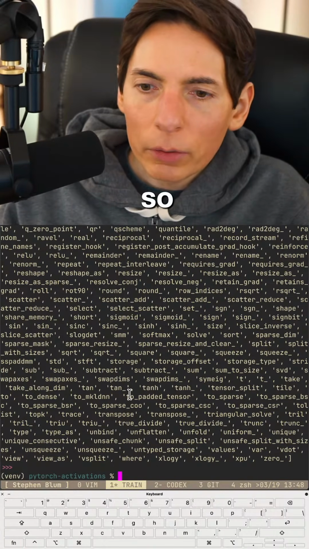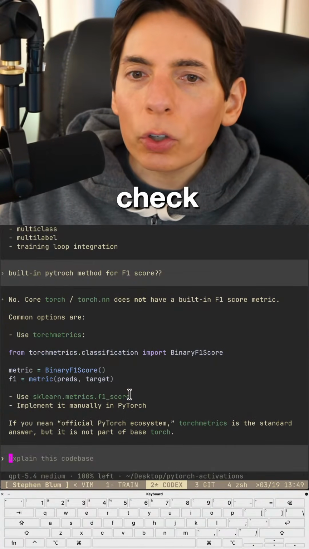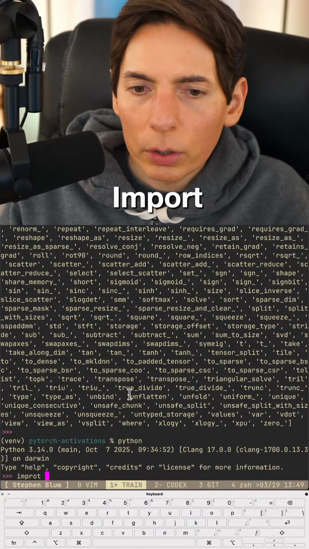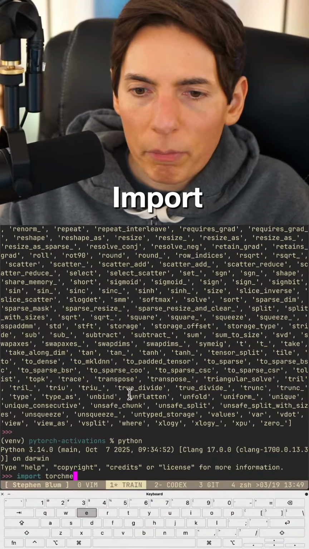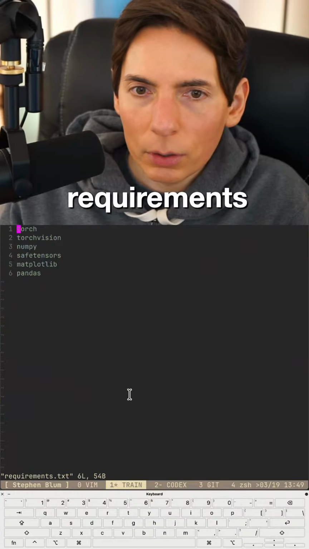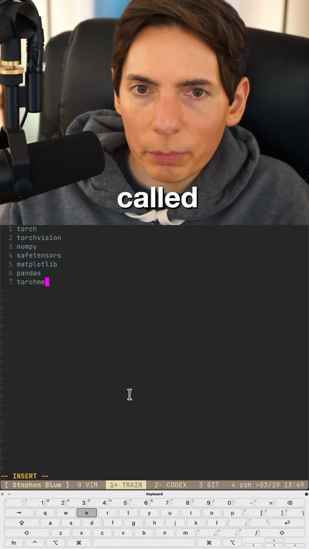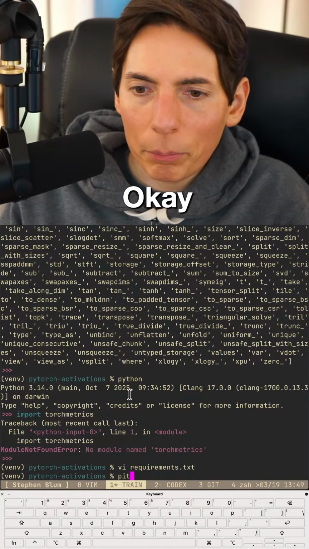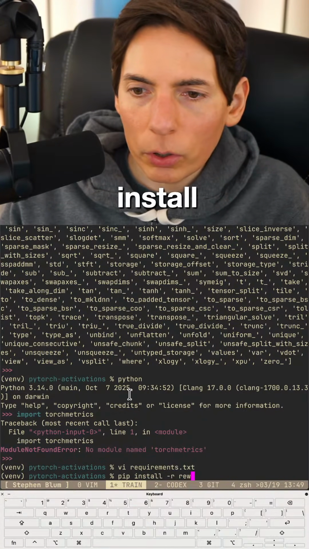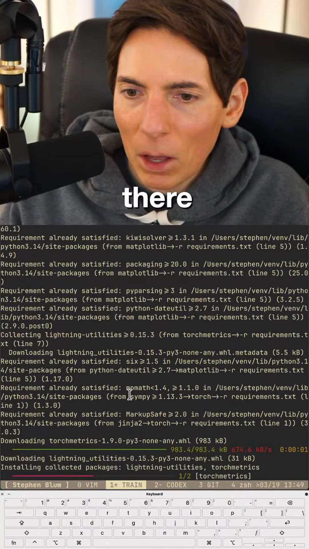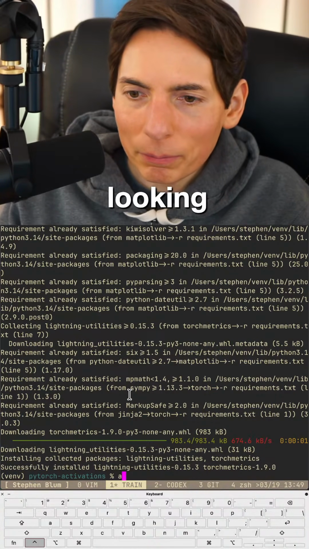All right, so let's double check. It's called torchmetrics. So import torchmetrics. Okay, so I've got to install it via requirements. So pip install requirements. Grab our torchmetrics there. Okay. Looking good.